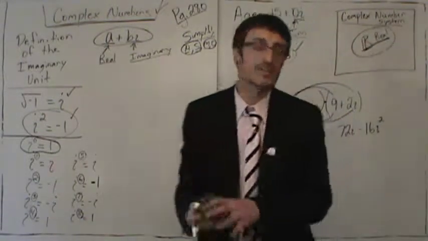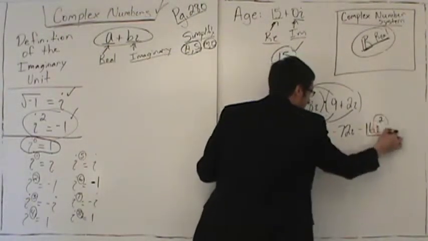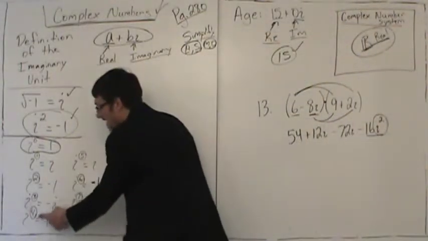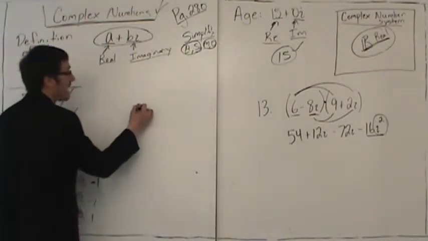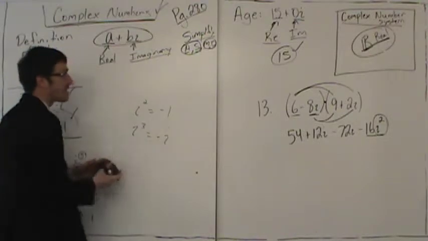Now, this is very interesting. Okay, so we look at this i squared. Never, ever leave i squared, i cubed, i to the 4th, i to the 5th, i to the 6th on your paper. No, no, no. i squared is negative 1. i to the 3rd is negative i. So you always convert.